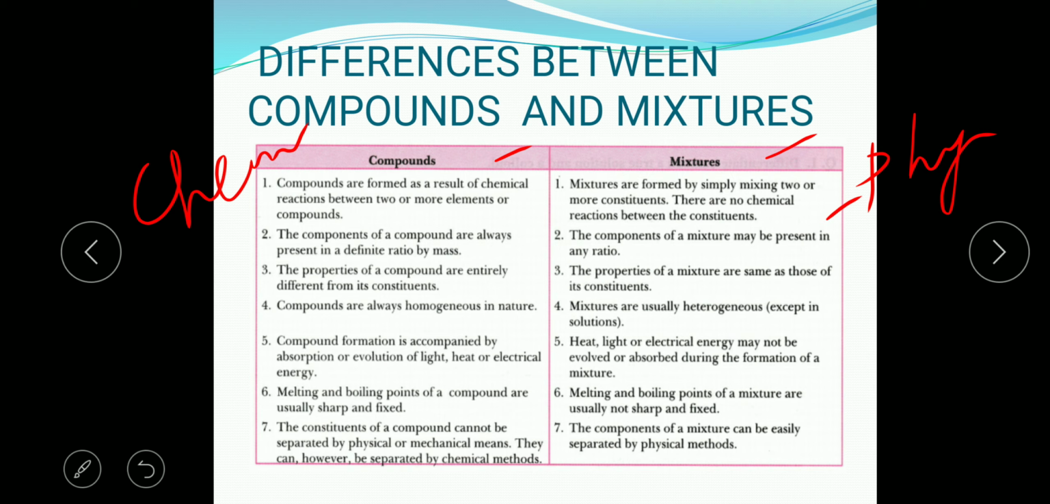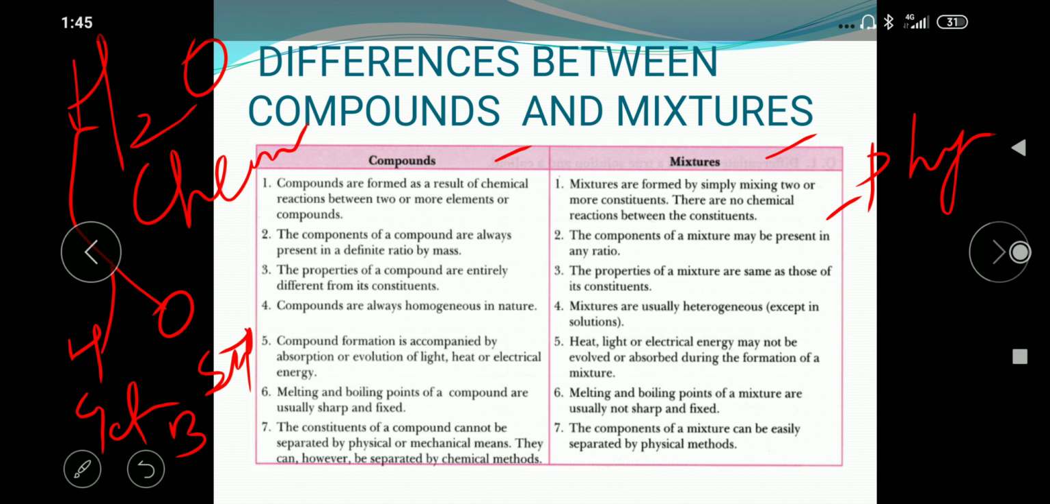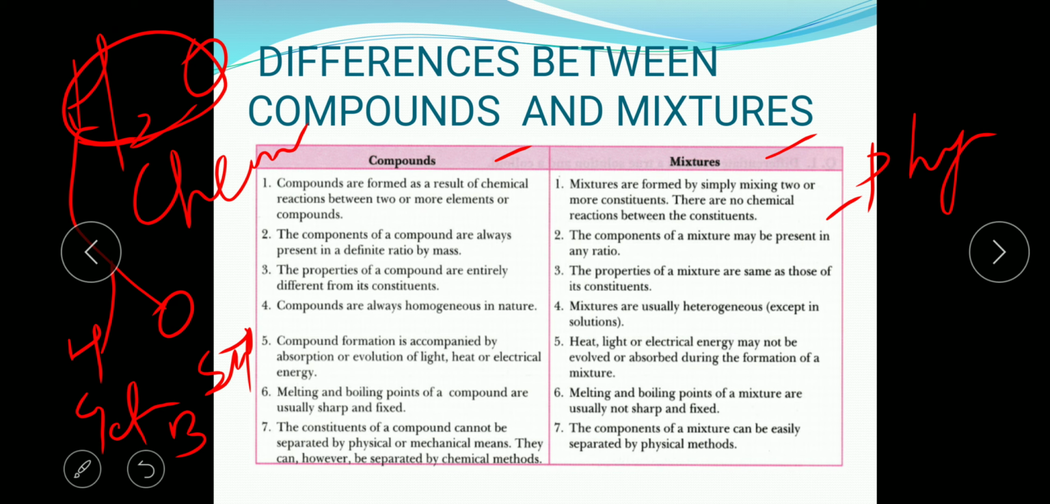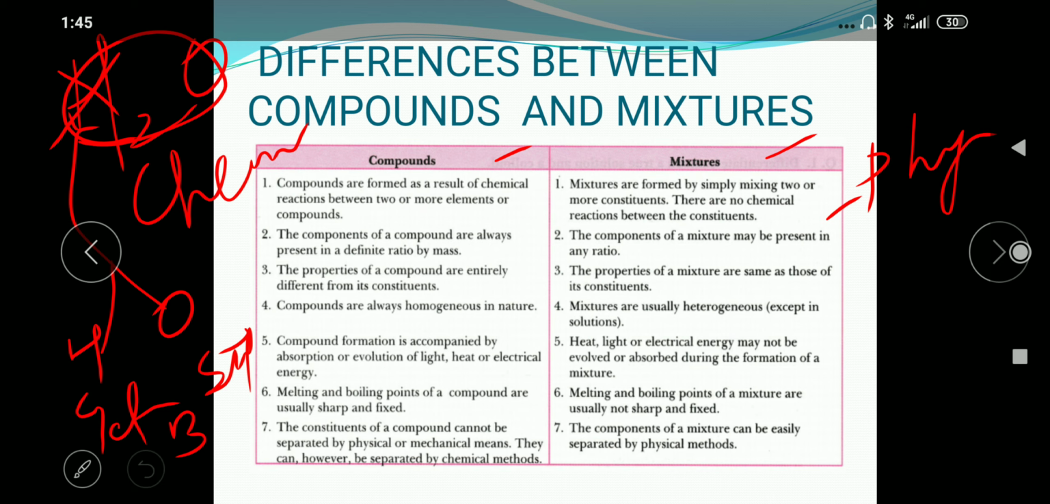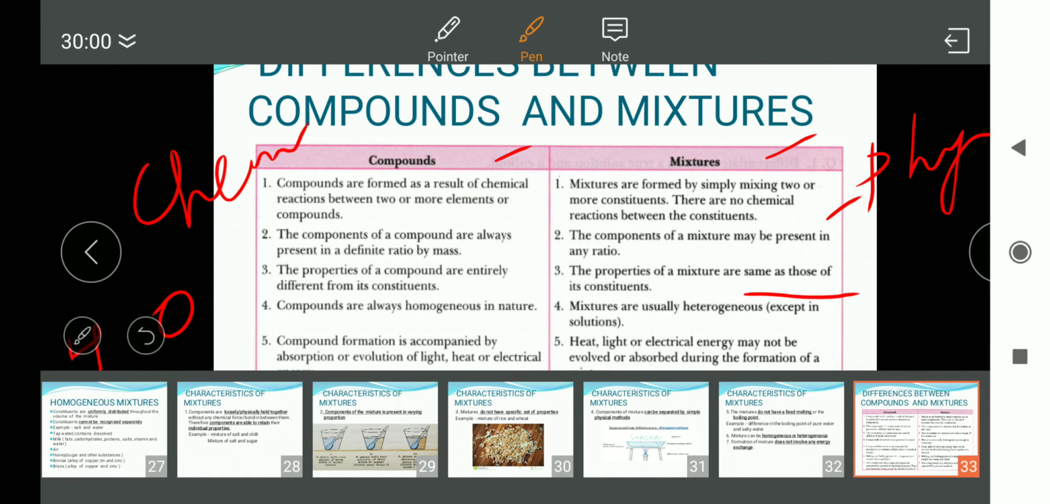Like water is the compound of hydrogen and oxygen, and hydrogen has the property to get burnt, whereas oxygen is the supporter of combustion. But when these two are combined, water is used as a fire extinguisher, which will extinguish fire. So neither hydrogen has retained its property nor oxygen has retained its property in this compound, whereas in a mixture the constituents will be able to retain their properties. So the properties of a mixture are the same as those of its constituents.